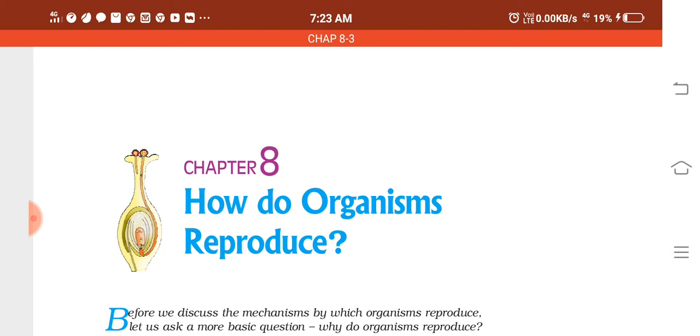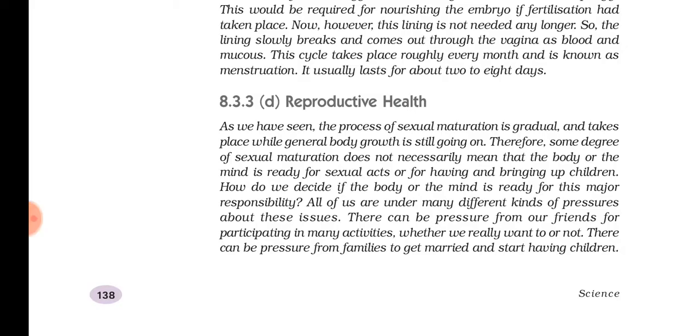The next topic that we are going to study is reproductive health. Even though an individual becomes sexually mature, that doesn't necessarily mean that the body or the mind is ready for the sexual act or for having and bringing up children. There are a lot of diseases that can be spread through sexual contact. You would have heard about AIDS. Then what else? Warts, have you heard? There are so many diseases that can be spread by sexual contact.